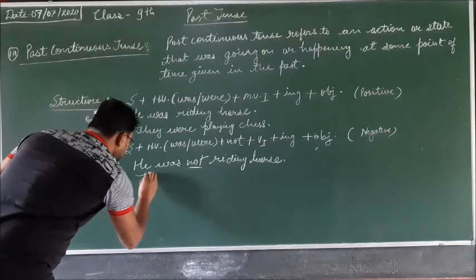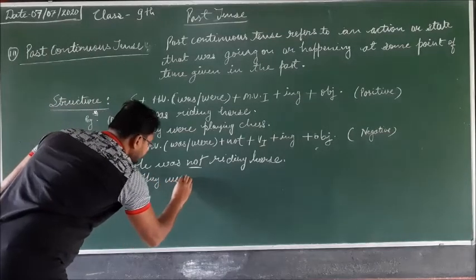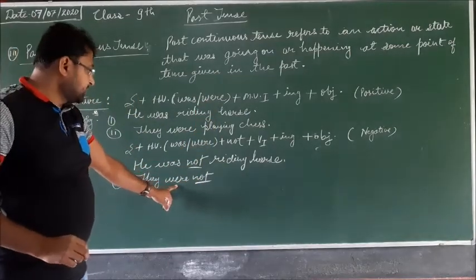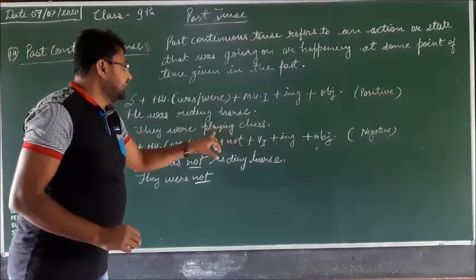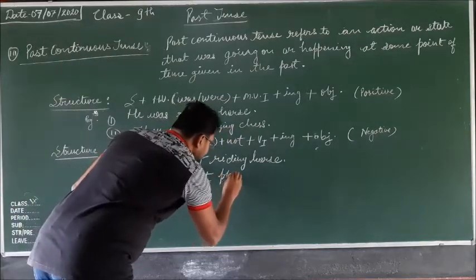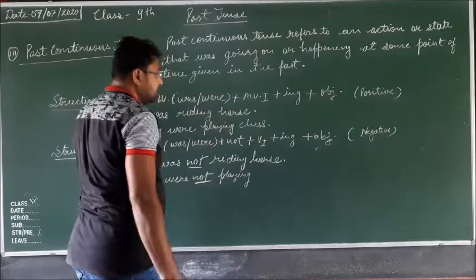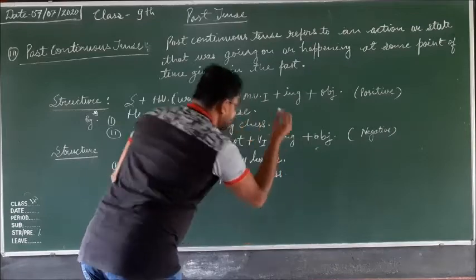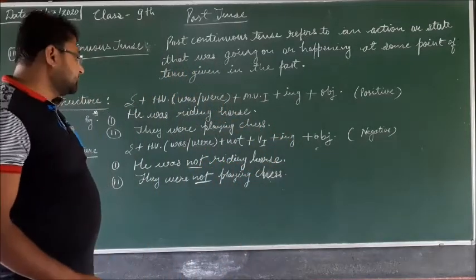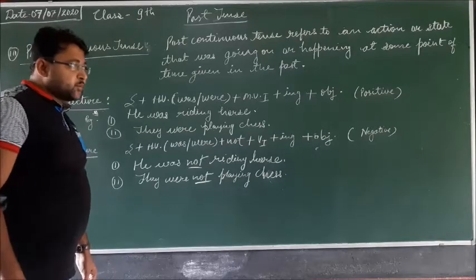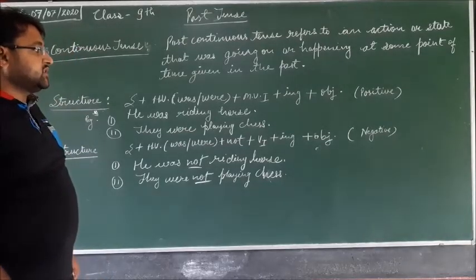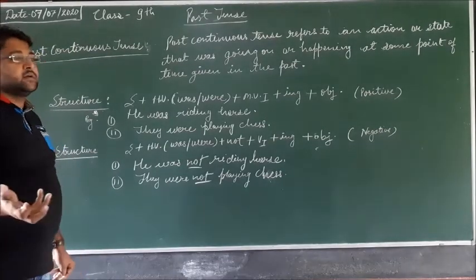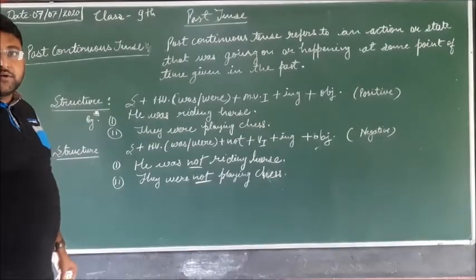And they were not playing chess. Again here not is applied after the helping verb were. Playing chess, chess is the object of the sentence. So in this way we can make the positive and negative sentences, and then we will make interrogative and interrogative negative.